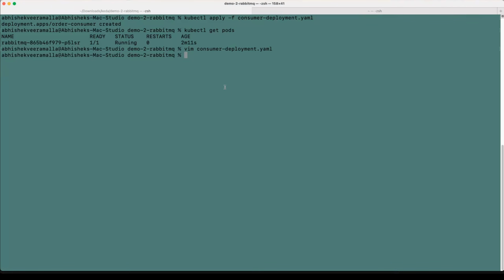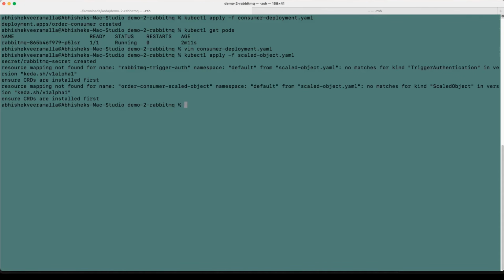Now, finally, let's install the KEDA configuration. How do you do that? Again, kubectl apply -f, just like we did before, using the scaledobject.yaml. What is inside the scaledobject.yaml? That is interesting to watch. Okay, there is some error here. RabbitMQ is not installed within this Kubernetes cluster. We did install it in the previous one.